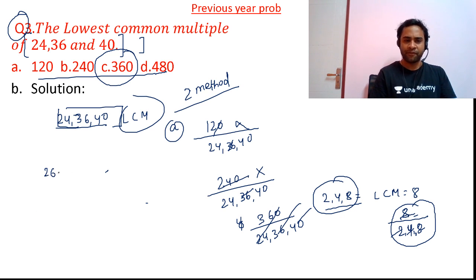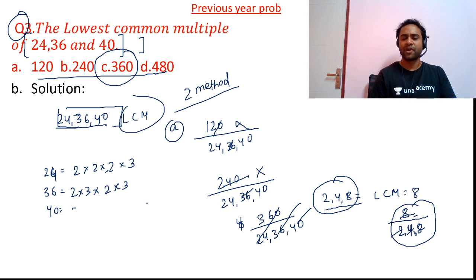So we have 24 and then we have 36 and then we have 40. Okay, 24. Now 24 you can write 2 into 2 into 2 into 3. 36 you can write 6 into 6, so 2 into 3 and 2 into 3. 40 you can write 2 into 2 into 2 into 5.